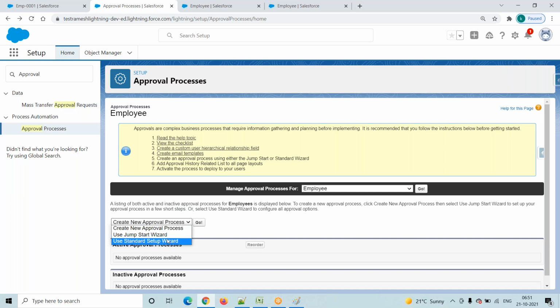How many ways are there to create an approval process? Two ways: Jumpstart Wizard and Standard Setup Wizard.